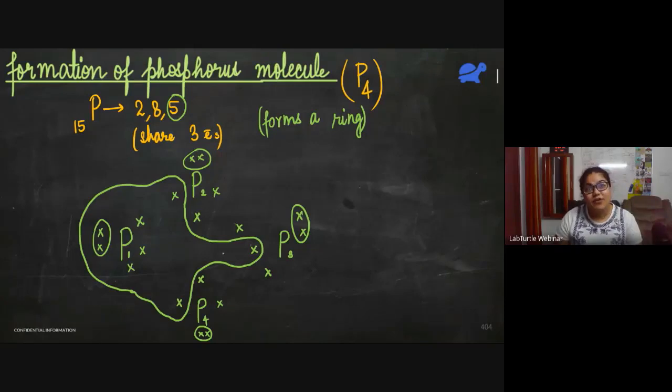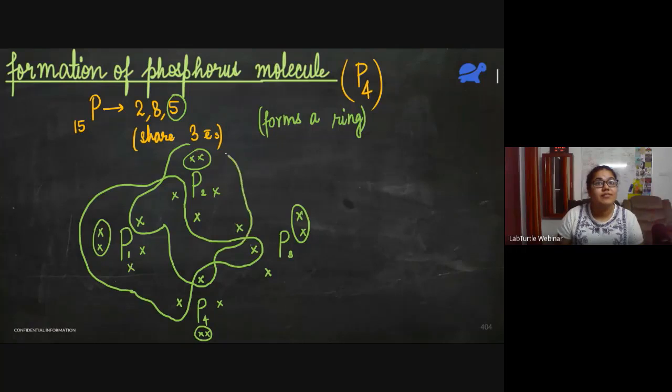Now we have to do the same thing for P2. So P2 is sharing one with P1. It is sharing one with P4. It is sharing one with P3. So if you see the second oval, or shall I change the color? Let me change the color here. This circle is for P2. So P2 also has 8 electrons.